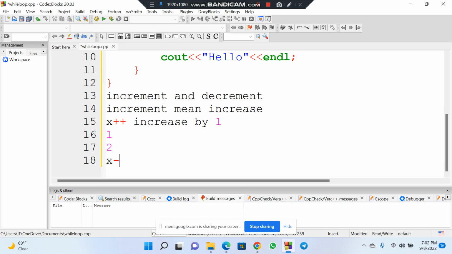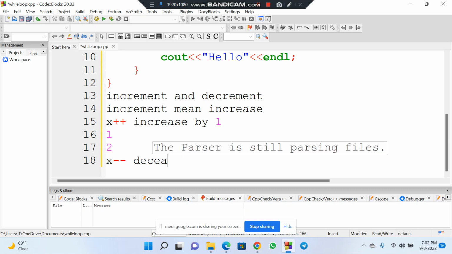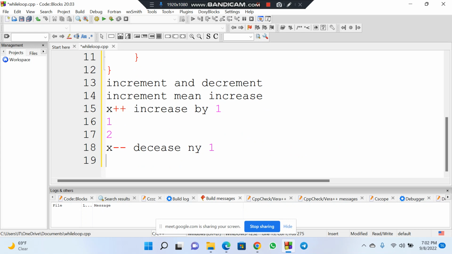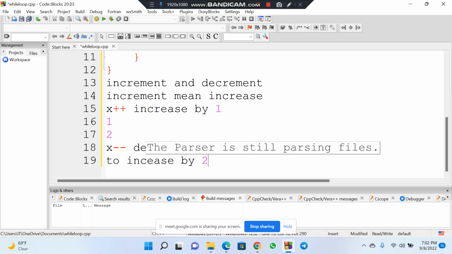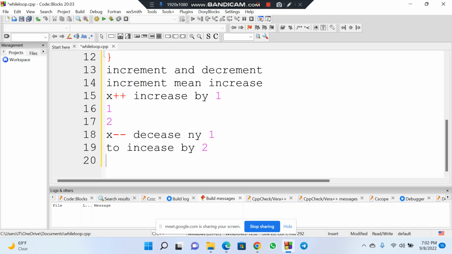This one is for decrement, minus. This is decrease by 1. In the increment, you can choose how your increments must work. You can decide that you want it to increase by 2, or even by 5, depending on the question. If you want it to increase by 2, you can say x equals x plus 2. Sometimes you can write x plus equals 2, still the same thing.